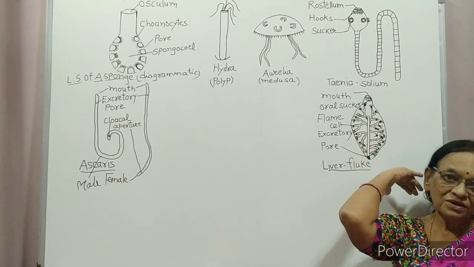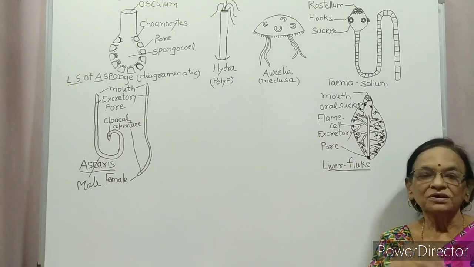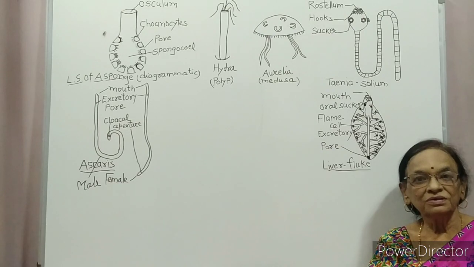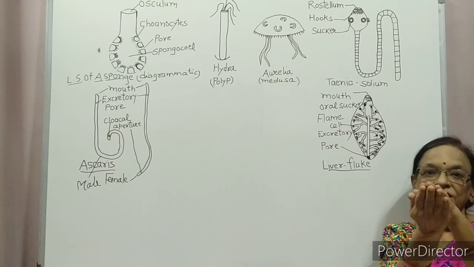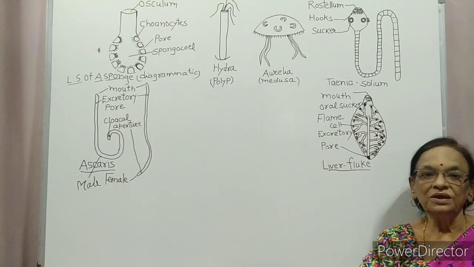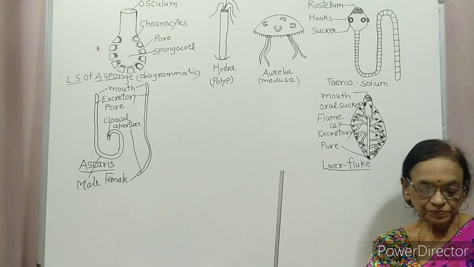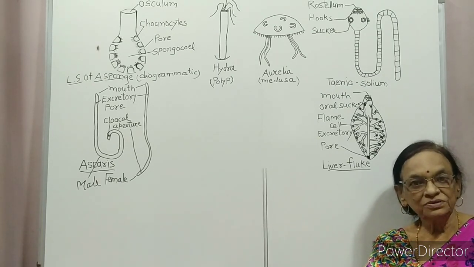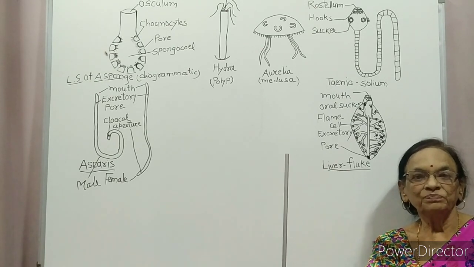Our back is the dorsal and abdomen and chest is the ventral surface. So here both dorsal and ventral surfaces are flat. So the name flatworm is given. So platy means flat and helminthes means worm.